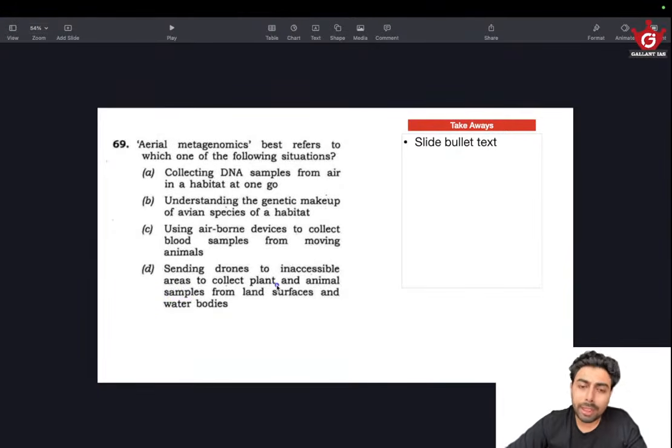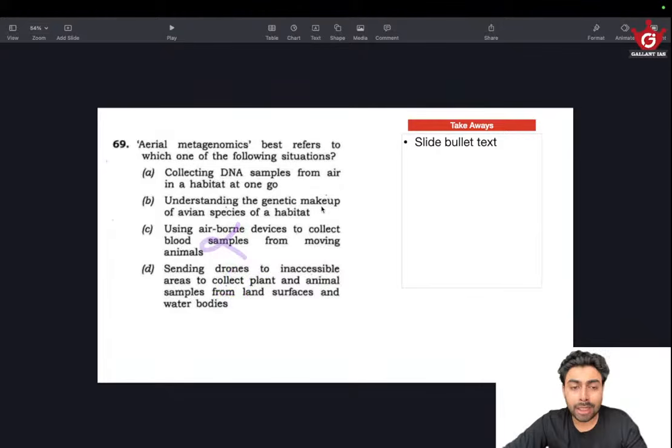Animal samples could be collected for any purposes, not just genomic studies. It could be collected for any purposes, including genomic studies. So you look for something that specifically or best addresses the situation. There is no mention of DNA or anything in these two statements. So this could be wrong, and this could also be wrong. And we are left with A and B.